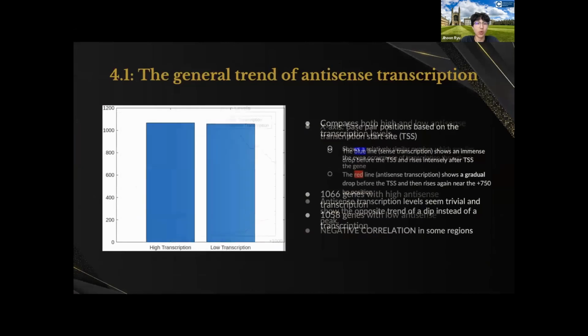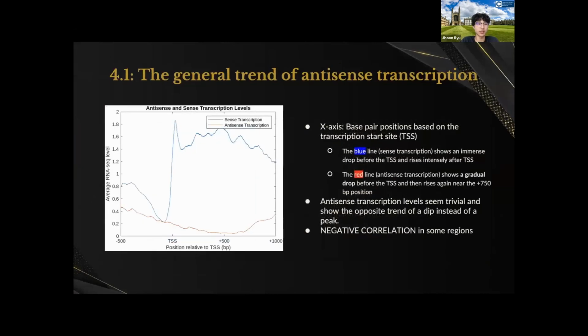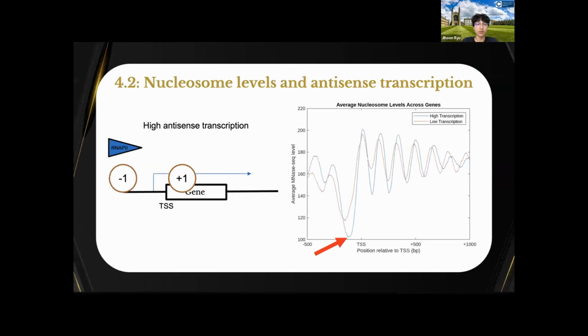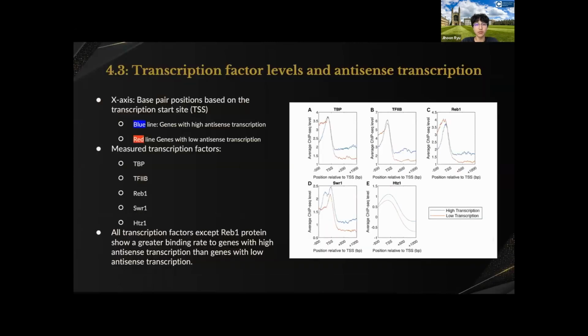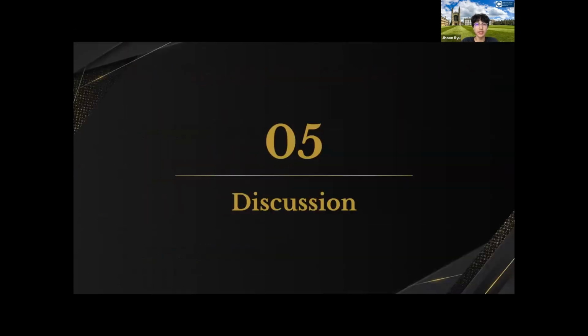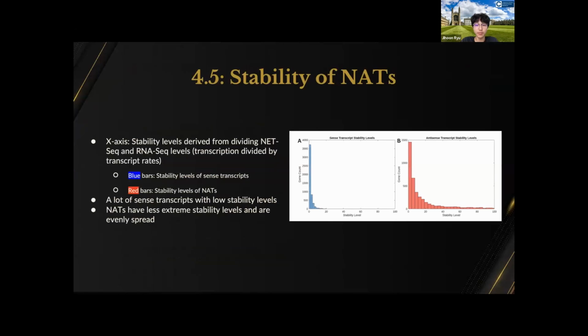There were way more sense transcription levels. So that means that it increased the denominator. So when dividing the two, the denominator increased so much that it caused the sense transcript levels to become nearly zero. So that might have been the flaw of this calculation, since most of the research papers say that NATs have a low amount of stability.